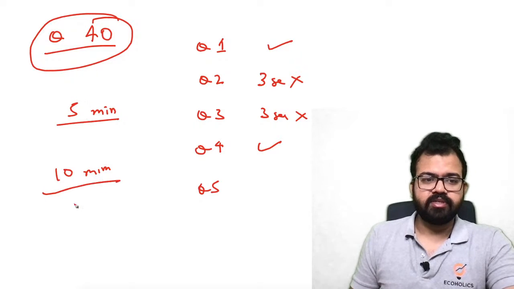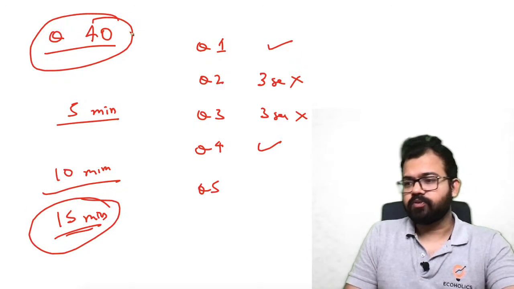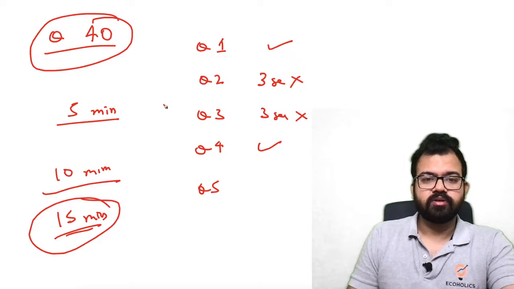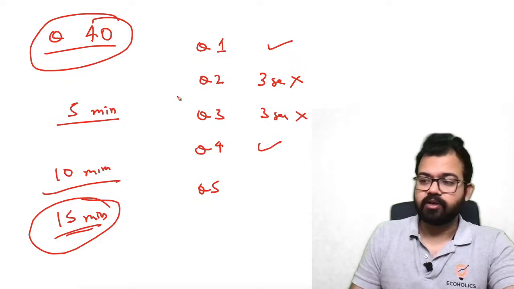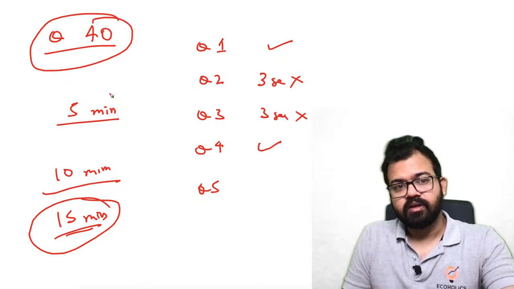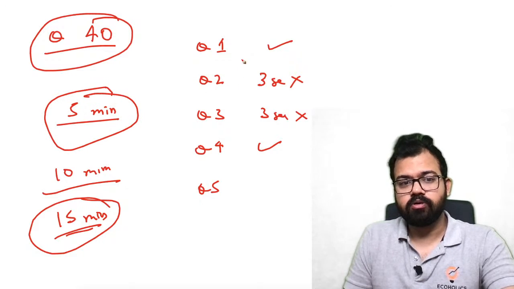So it means in 15 minutes you will be able to see all these 40 questions. Now those questions you don't know, you try to pounce upon them and attempt them. So here you can understand how to approach the exam. In the first 5 minutes just skim. If you know, you just solve it.